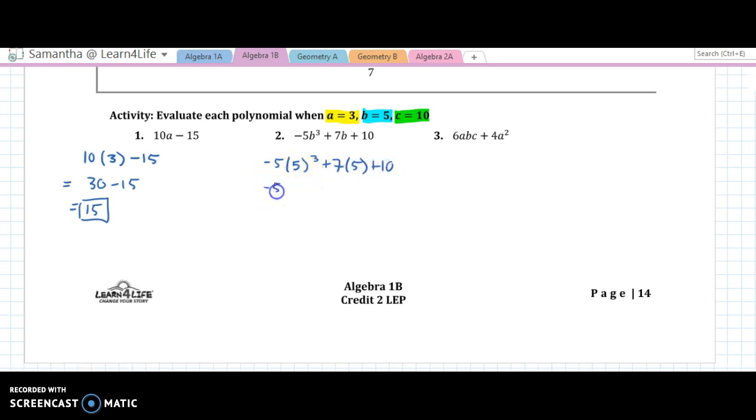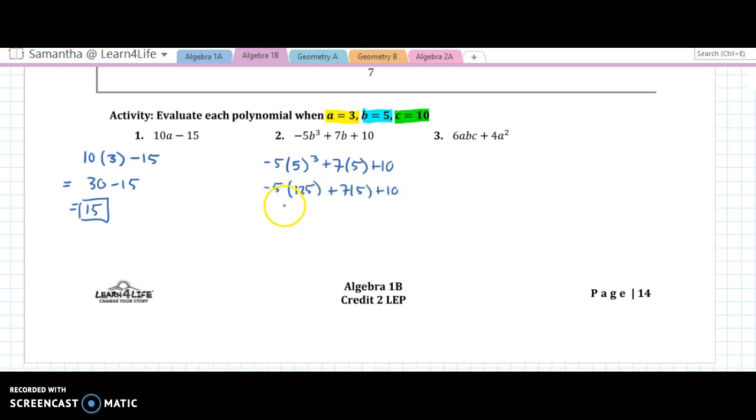So negative 5 times, and then 5 to the third, 5 times 5 is 25. 25 times 5 is 125. I always remember that by, so 25 times 5, it's like, how much money do you have if you have 5 quarters? Well, it's $1.25. 125 plus 7 times 5 plus 10.